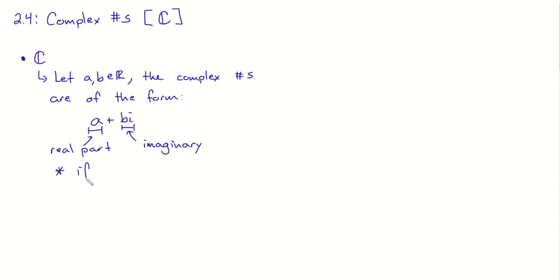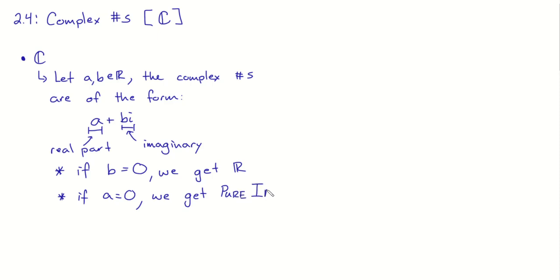Check it out. If we let b equal 0, just kidding, there it is, b equals 0, we get the real numbers. Pick any value of a that you've ever looked at and let b be 0, so you're adding 0i, nothing. That's all the real numbers. Now, on the flip side, if a is 0, do we have any real part of our number? No. So in the case that a is equal to 0, and these are pretty seldom, we're going to define it right here. It is a pure imaginary number.